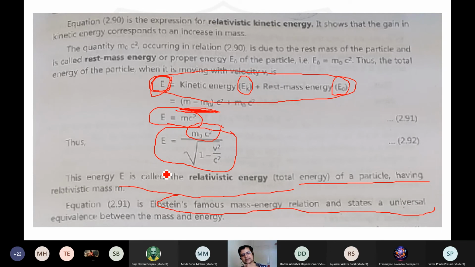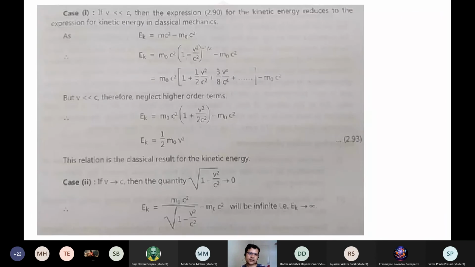Okay, so Einstein's mass-energy relation, you ultimately have mc², but that m here we are talking about is the moving mass, the relativistic mass. That relativistic mass is always expressed in terms of rest mass. So you always express it as m0 upon square root of 1 minus v²/c². So hope you understand this derivation, and there are certain cases we can solve further.